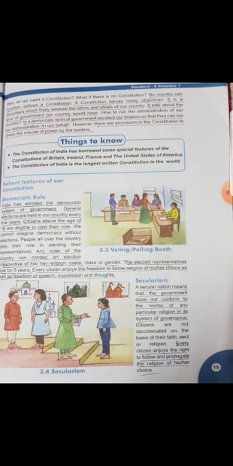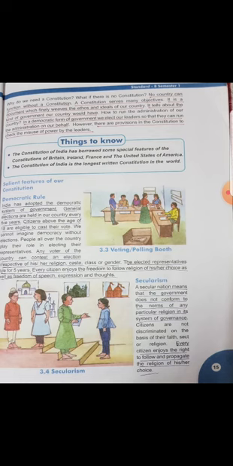Now the salient features of our constitution. The first feature, democratic rule. India has adopted the democratic system of government. General elections are held in our country every 5 years, and citizens above the age of 18 are eligible to cast their vote. In India, we have a democratic form of government. Democratic form of government is the government of the people, for the people, and by the people. Elections are held in our country every 5 years, and all the citizens whose age is 18 or more are eligible to give their vote.